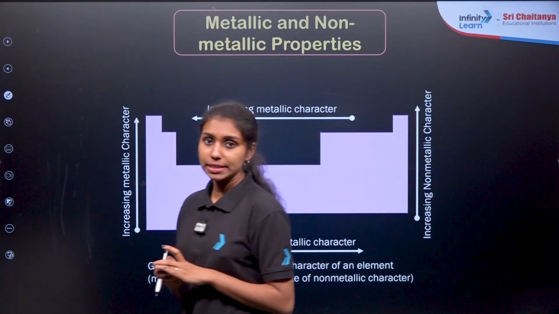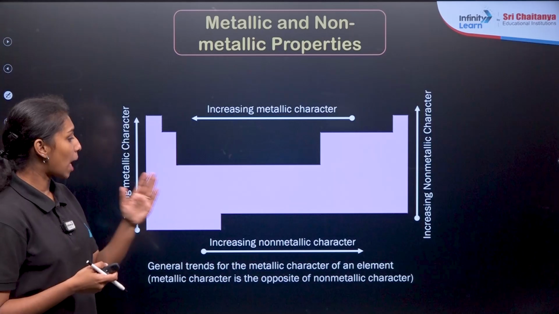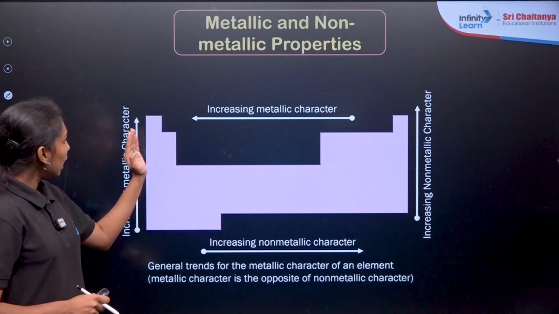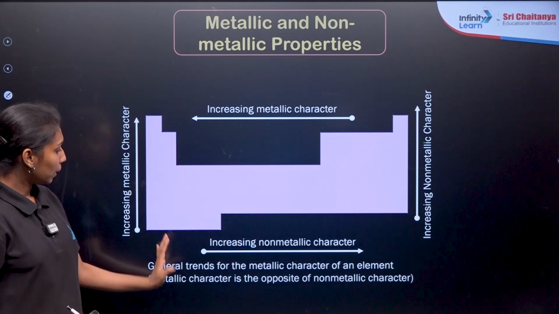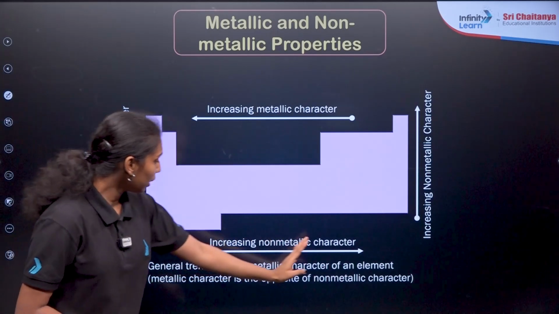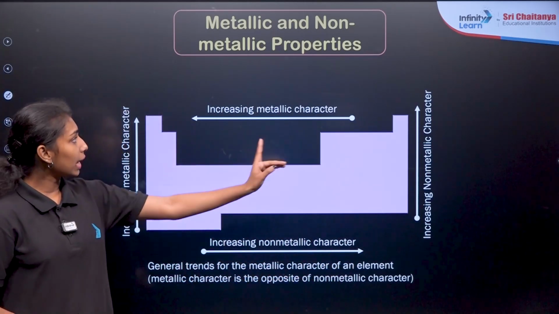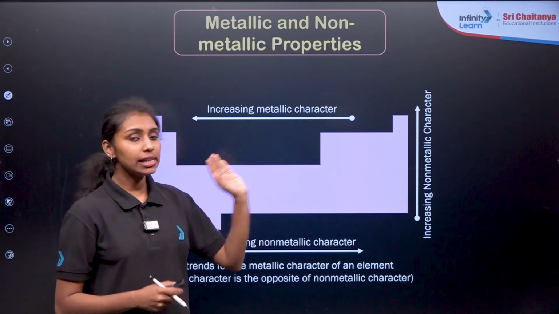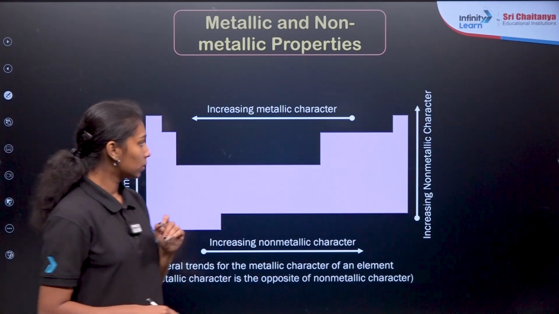So this is the pictorial representation of the complete periodic table. What is happening to the metallic character and the non-metallic character from left to right in a period? Here it is given: left to right in a period, non-metallic character increases and metallic character decreases. Top to bottom in a group, metallic character increases and non-metallic character decreases. Clear?